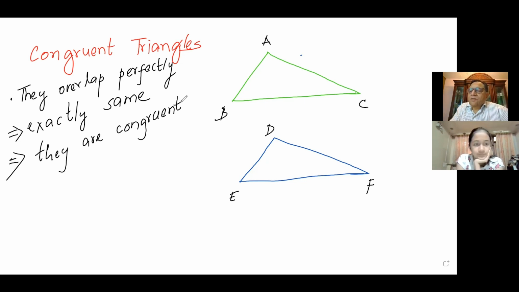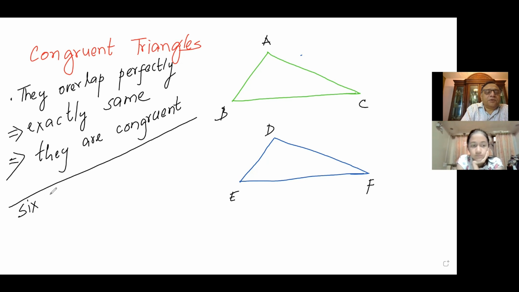Now, in a triangle, we have to look into 6 things. You know what the 6 things are? We call them 6 properties, or 6 attributes, or 6 parameters. So, what are the 6 things? 3 sides and 3 angles, right?